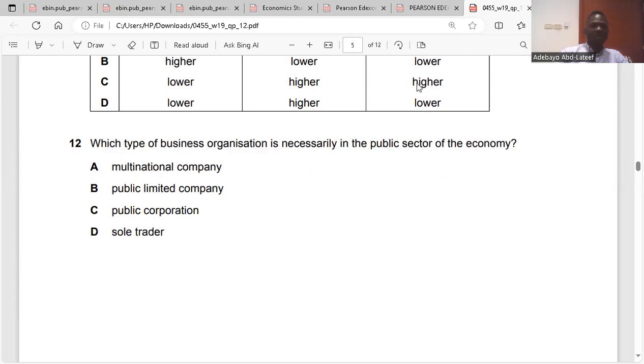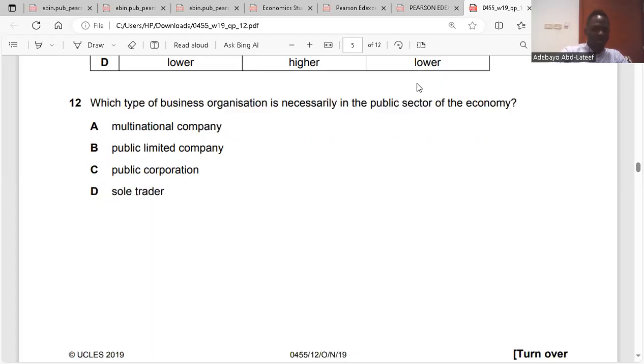Question 12. Which type of business organization is necessarily in the public sector of the economy? Public sector is government-owned parastatals or government-owned enterprise. Multinational is private. Public limited company is private. Sole trader is private. Public corporation is a government-owned company. So it's C. Question 12 is C.